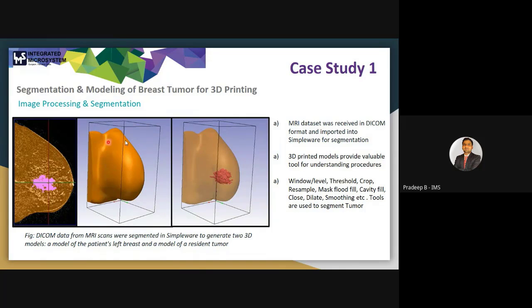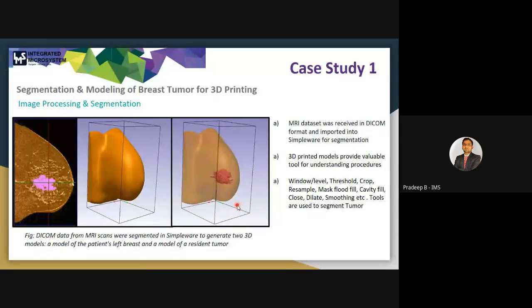If we discuss the image processing and segmentation part, you can see here the DICOM data from the MRI scan. This data was imported in the Simpleware software to generate two different 3D models: a model of the patient's left breast and a model of the resident tumor. They calculated the volume of this tumor as well, and you can see the generated 3D model.